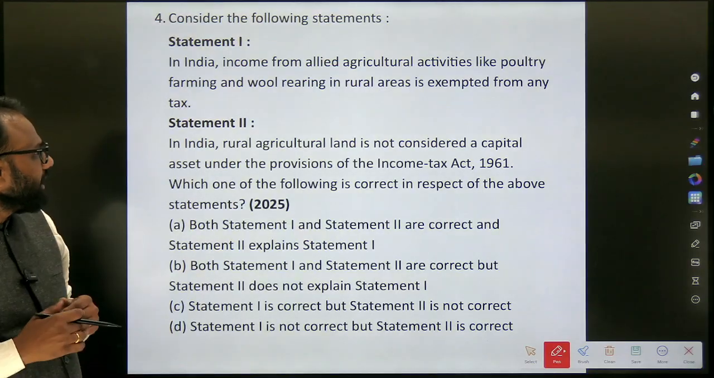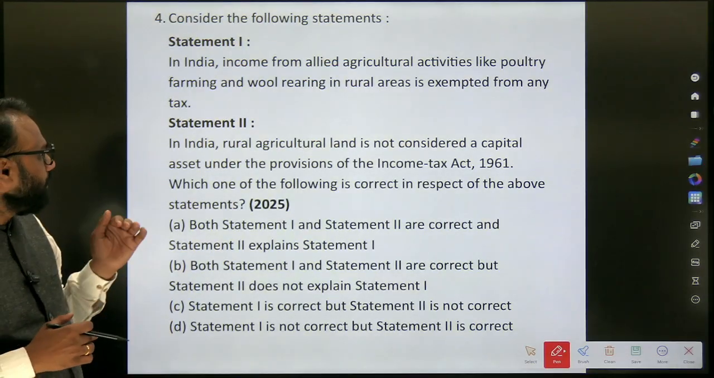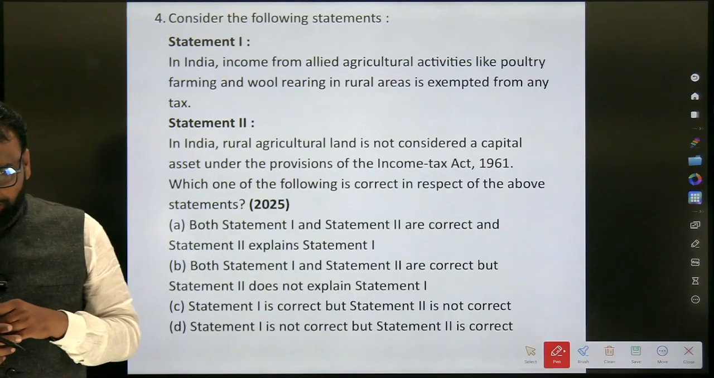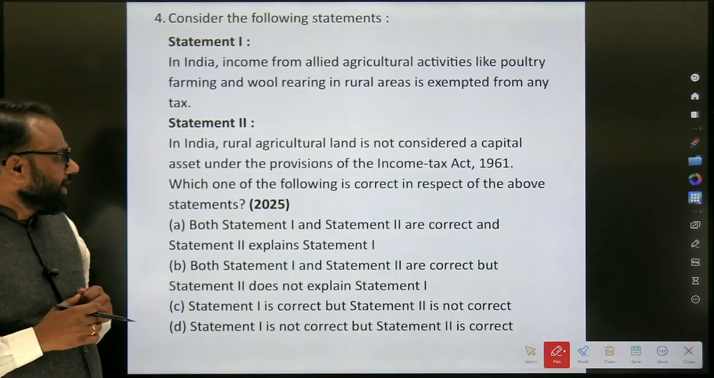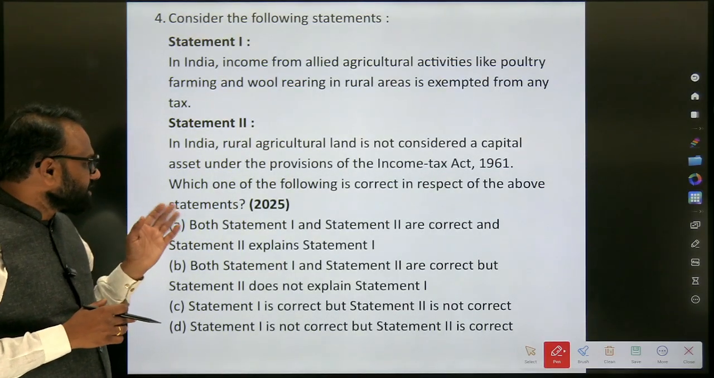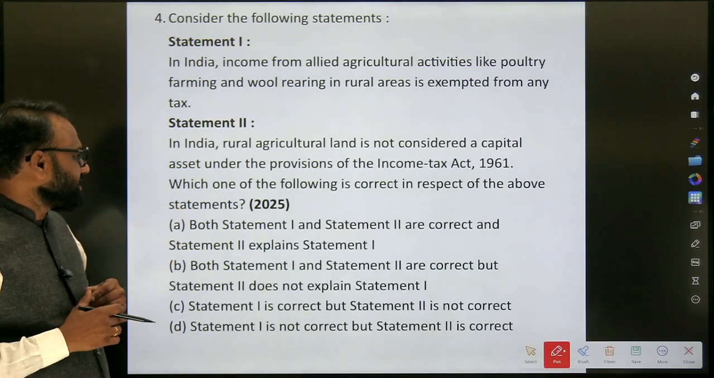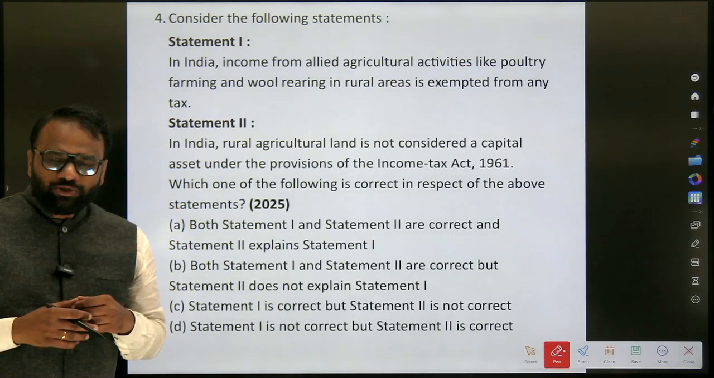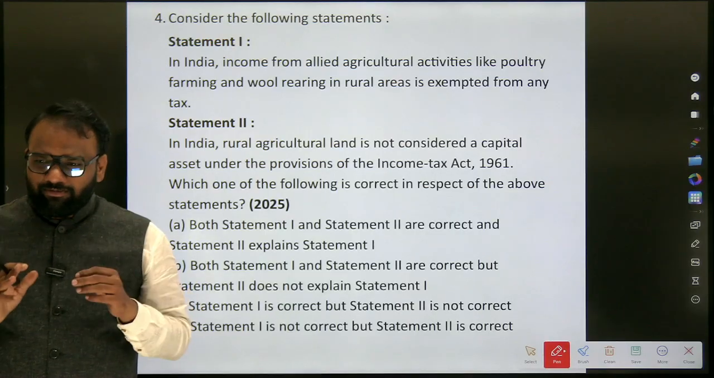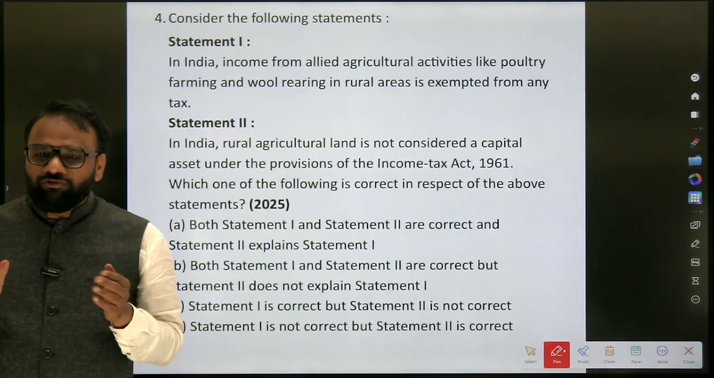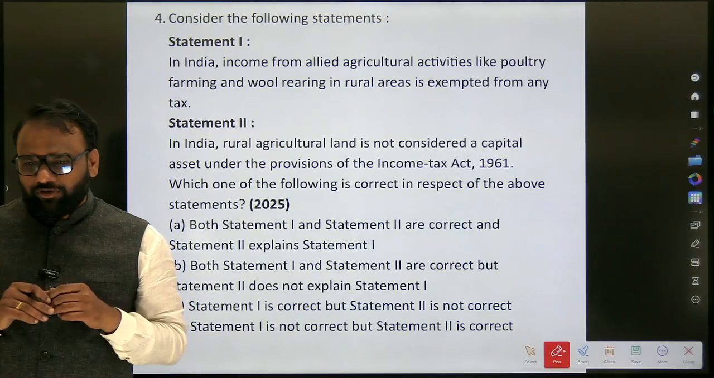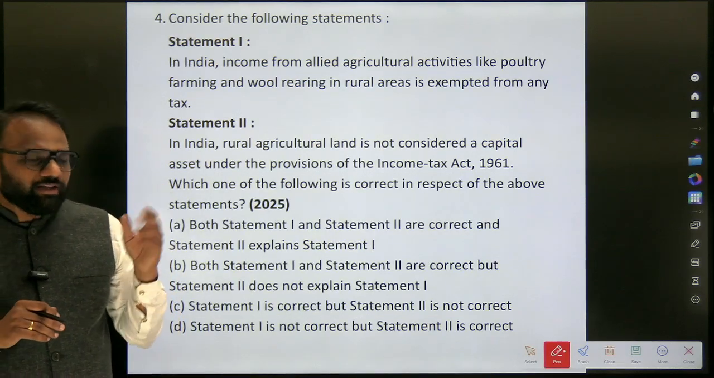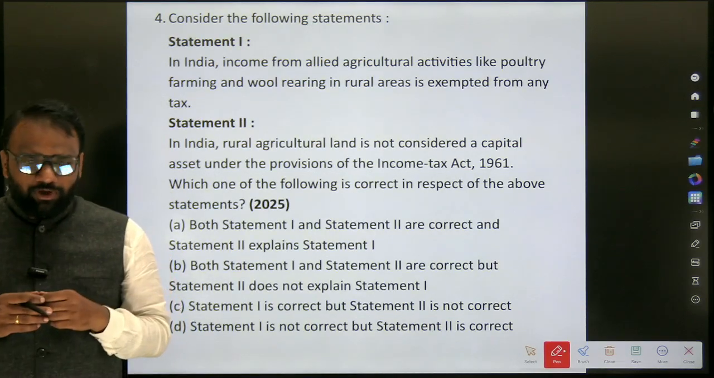Consider the following. In India, income from agricultural activities like poultry, farming and wool rearing in rural areas is exempted from any tax. In India, rural agricultural land is not considered a capital asset under the provisions of the Income Tax Act 1961. Which one of the following is correct in respect of the above statements? Here, rather than just jumping to the answer, what is true and what is false, we have to go into its background. We need to understand the theme behind that question, what they are focusing on.